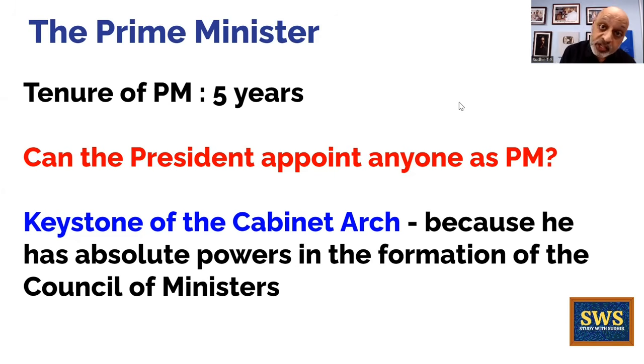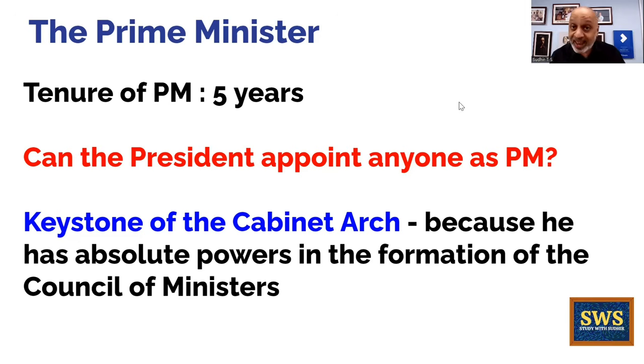But of course, conditions apply in the sense that if the no confidence motion is passed against the Prime Minister, as a result of which the government falls, then the Prime Minister has to resign, like it happened in 1997 when H.D. Devegowda had to go, like it happened in 1998 when I.K. Gujral had to go. So in that kind of a scenario, the Prime Minister does not have the full term of 5 years. 5 years also because 5 years ke baad Lok Sabha elections have to be compulsorily held because the term of a Lok Sabha is only 5 years.